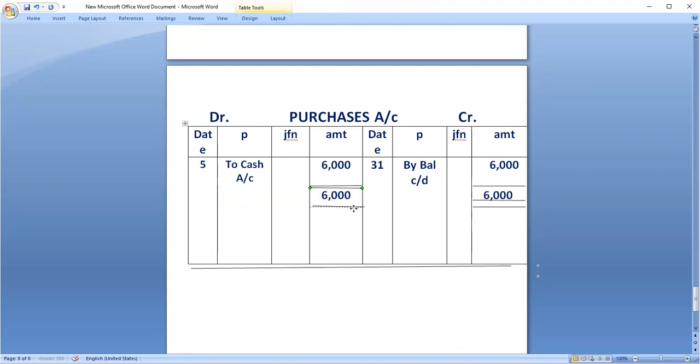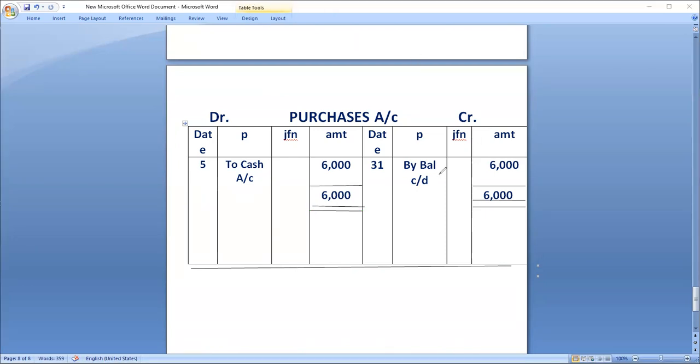Okay. So like this, you have to mention. I told, opposite side, you have to take it. So balance, if we have mentioned it on a credit side, means on debit side you are going to bring it down. If balance carried down is done on credit side, you are going to show it as balance brought down on the debit side. If balance carried down is on the debit side, balance brought down will be on the credit side.